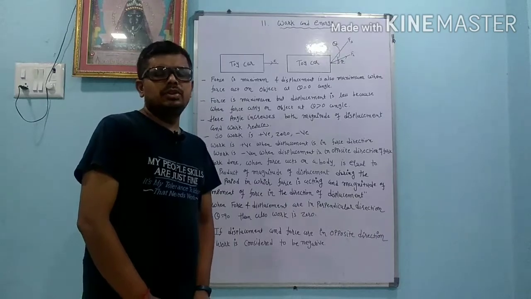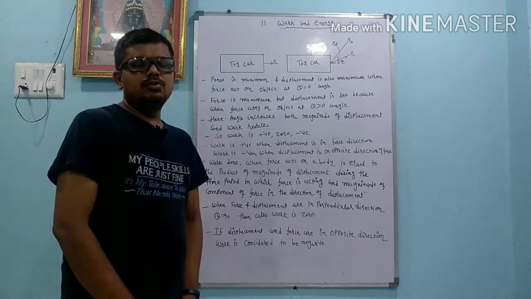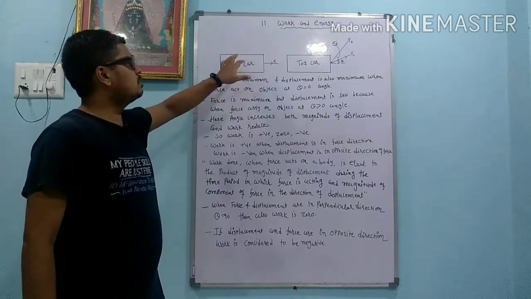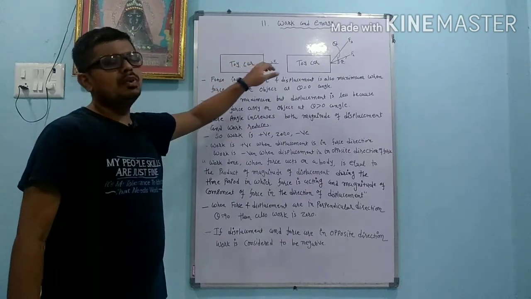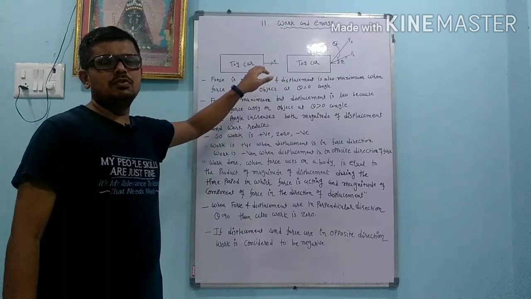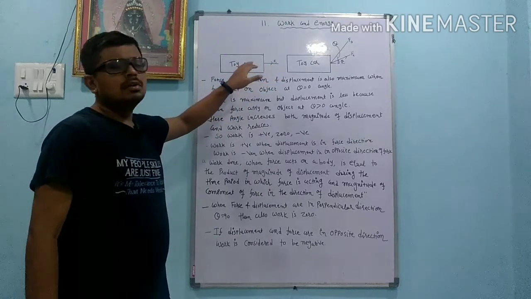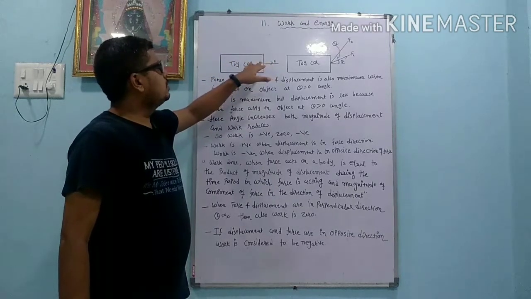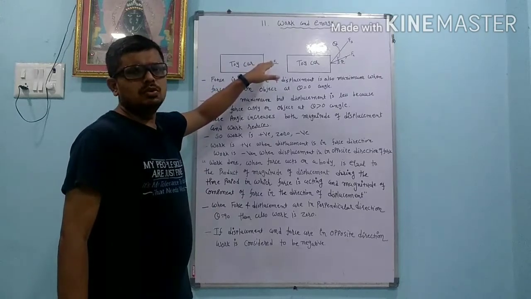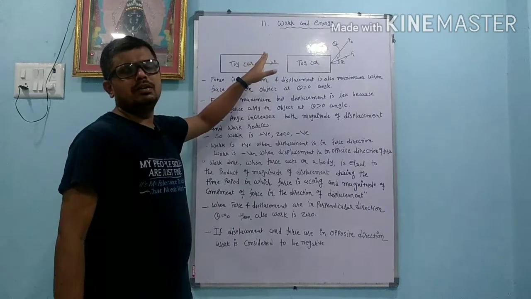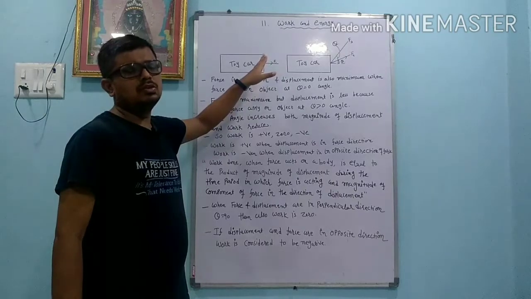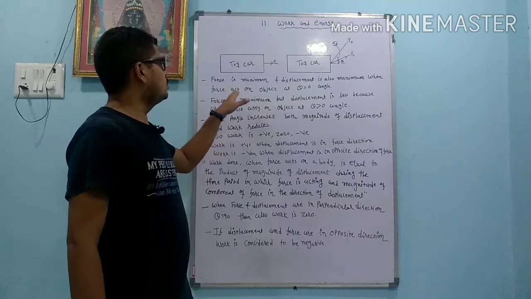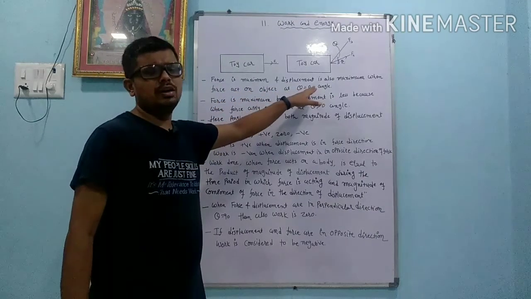So work is either positive, zero, or negative. That we are going to understand. Consider this is one toy car, and this toy car is moving on an extremely smooth surface. In that, friction force is zero. Here, initially we are pulling the car. The toy car is pulled by one girl. So here theta equals 0. So maximum displacement occurs in the direction of force. So work is here positive. Force is maximum, displacement is also maximum when force acts on the object at theta equals 0 angle.